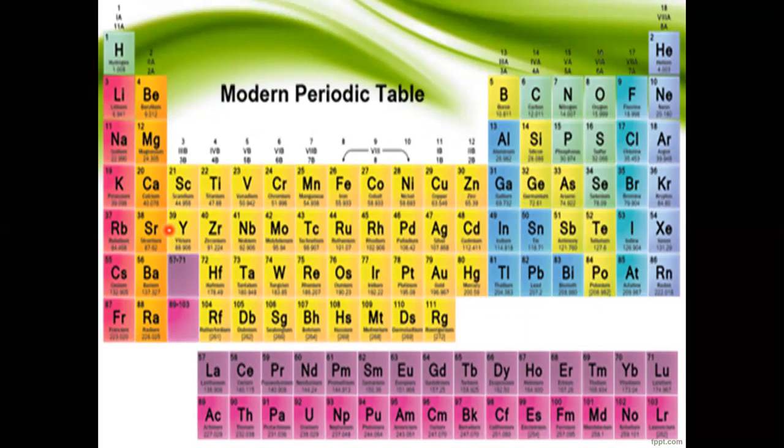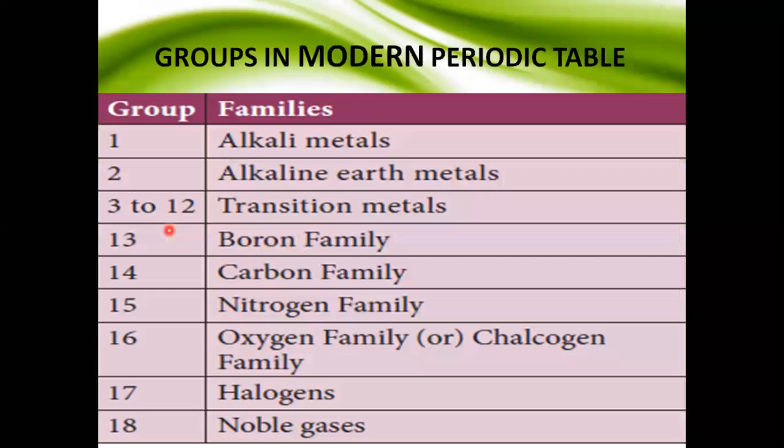So this is the transition metals. Group 13 is called the boron family. Group 14 is the carbon family. Group 15 is the nitrogen family. Group 16 is the oxygen family or chalcogen family. Next, group 17 is called halogens. Group 18 is called noble gases.